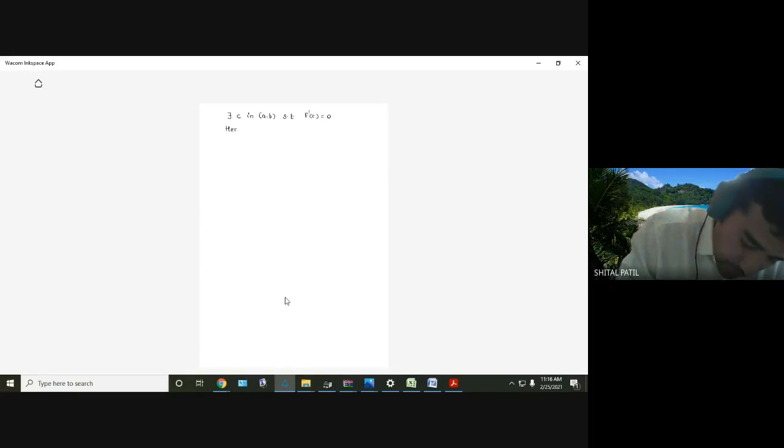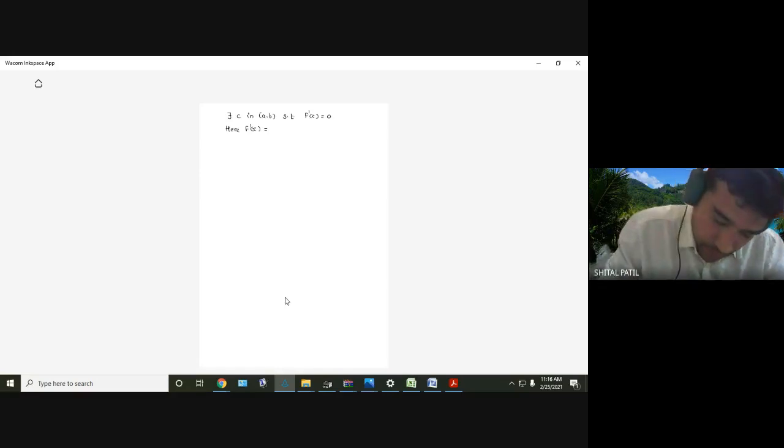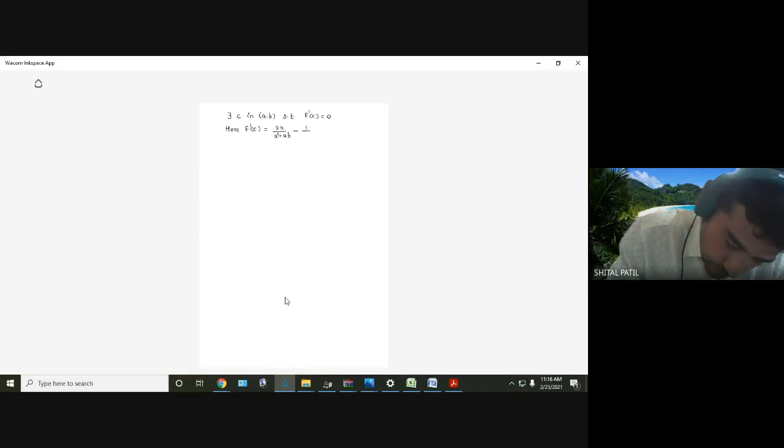Okay, now Radha, here f dash of x, what is f dash of x? Write that. So 2x divided by x square plus ab minus 1 upon x. Now, f dash of c equal to 0 implies 2c divided by c square plus ab minus 1 upon c equal to 0.